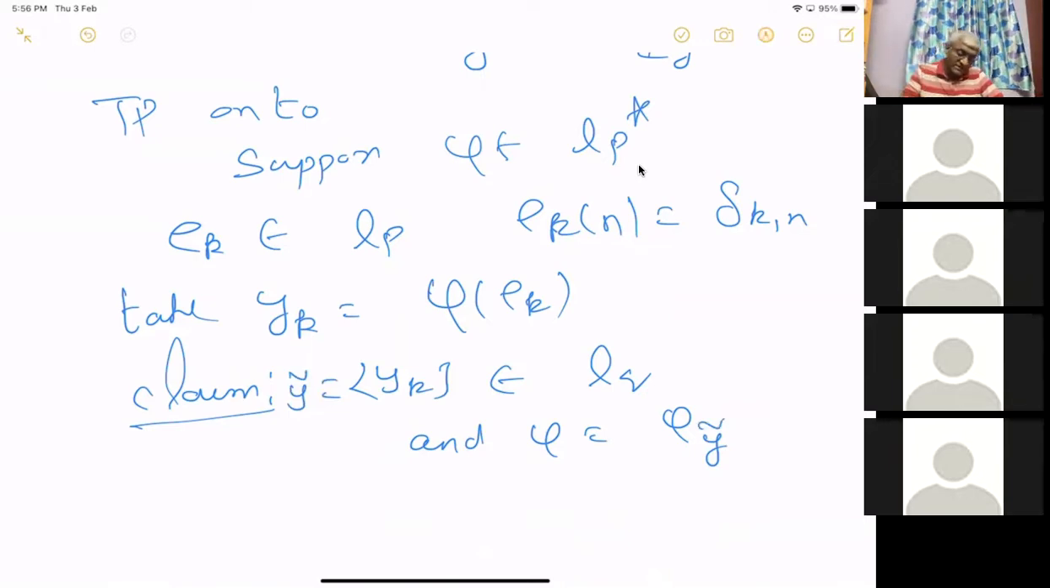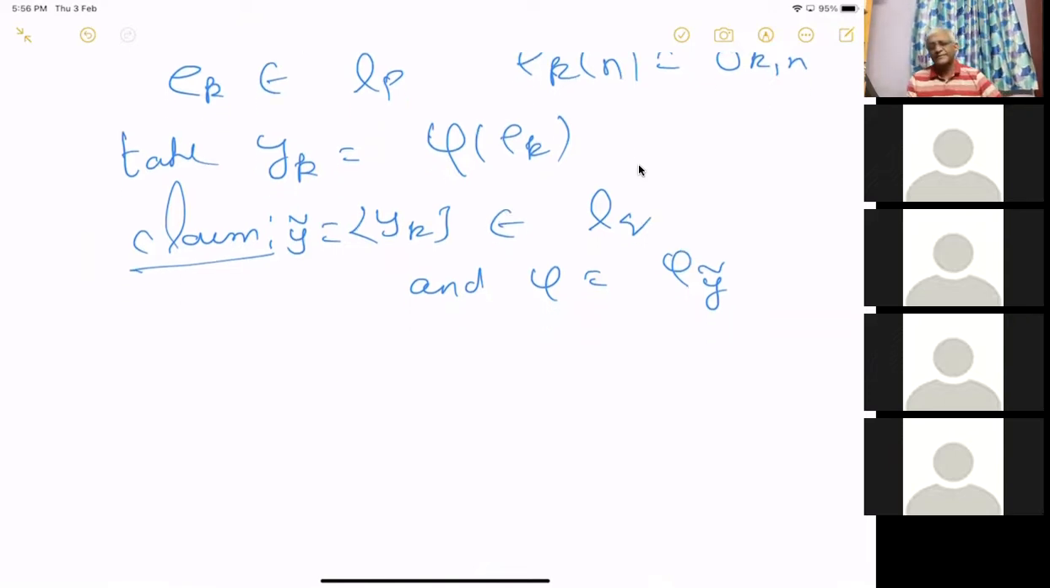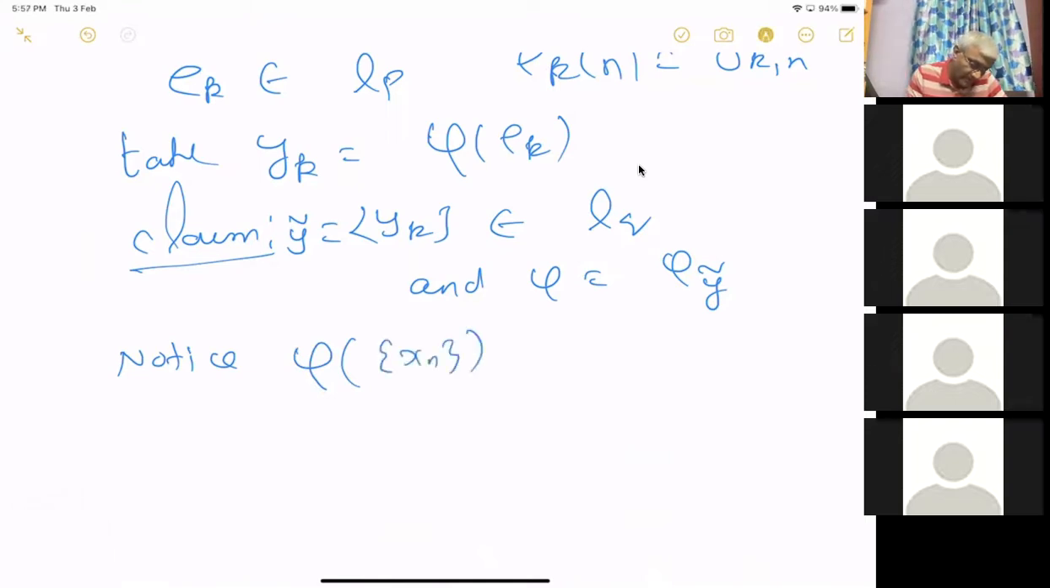So once we prove this, it is enough. To prove this, what do we want to do? First, we want to prove that this is in LQ. Notice phi of yk is phi of ek. So now phi acting on any x tilde equal to xn is equal to phi of this x tilde.